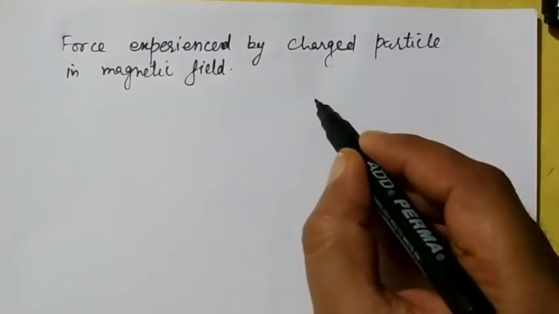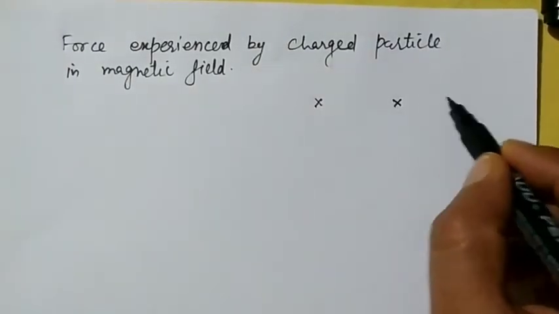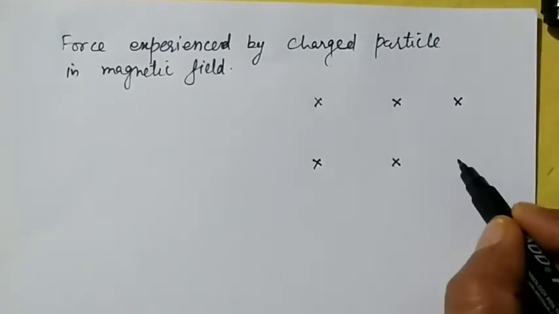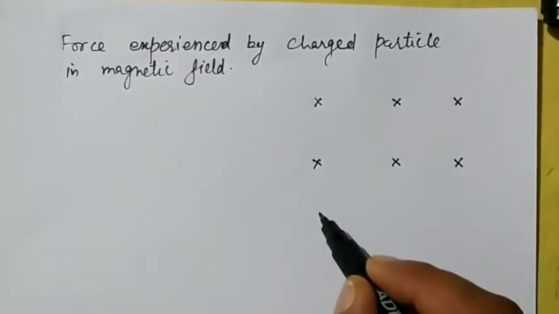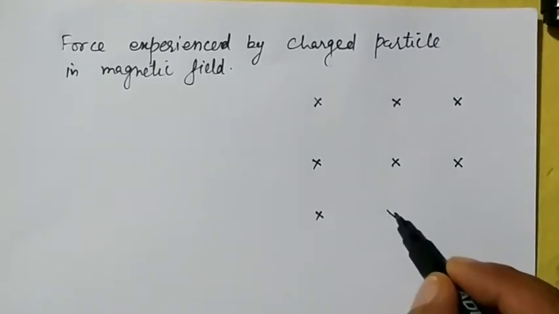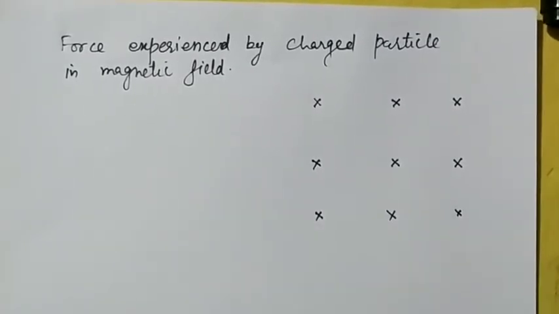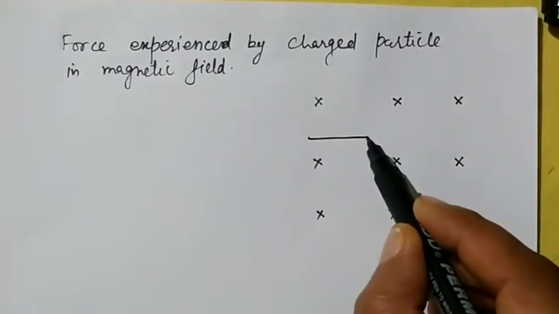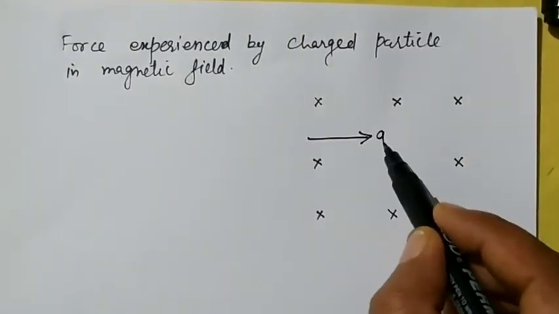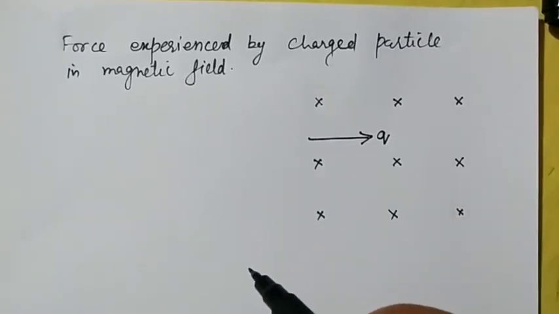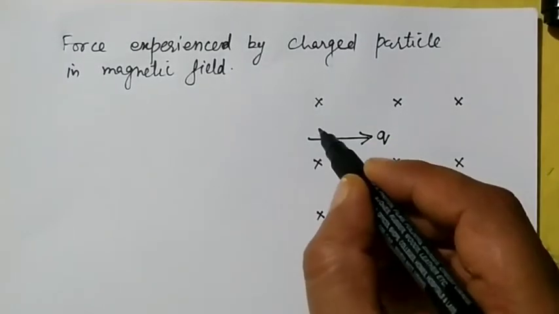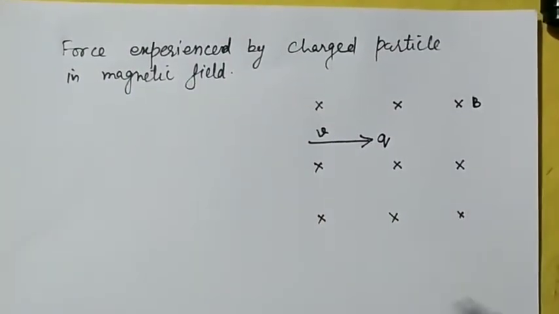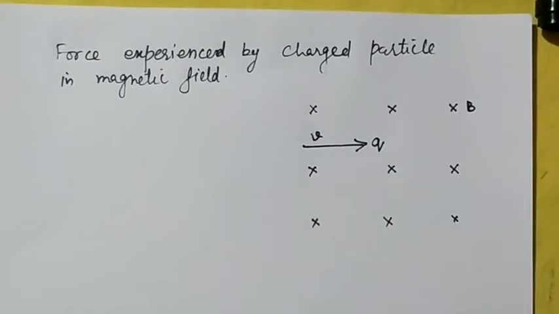So I consider the direction of the magnetic field is cross. Cross means it is pointing into the plane of the blackboard, or the plane of this paper, that is, downward into this paper. So now a charged particle is moving in this magnetic field. I take the magnitude of the charge of the particle as Q with a velocity V, and the magnetic field is capital B. Now it is observed that